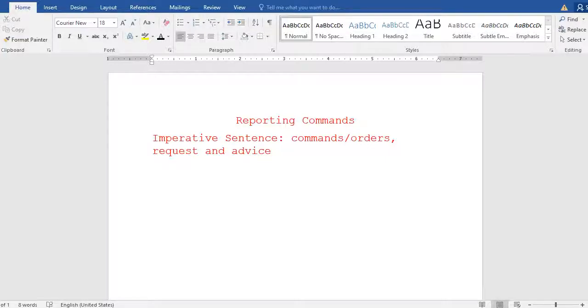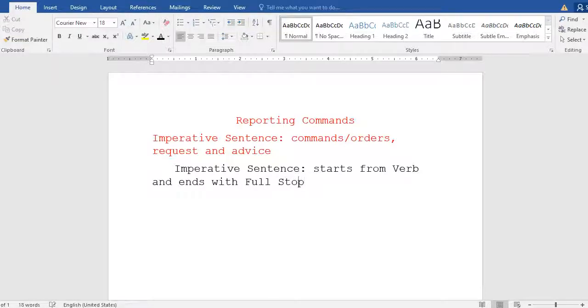Listen over here, an imperative sentence always starts from a verb and ends with a full stop. You better know about that. Imperative sentence means it always starts from a verb and ends with a full stop, and it expresses commands or requests or advice. Now I would like to show the word example to you.